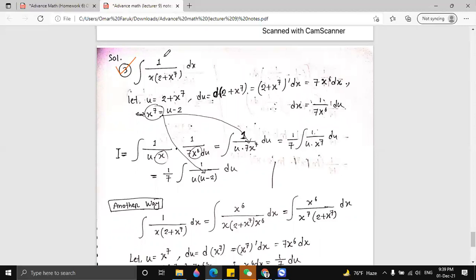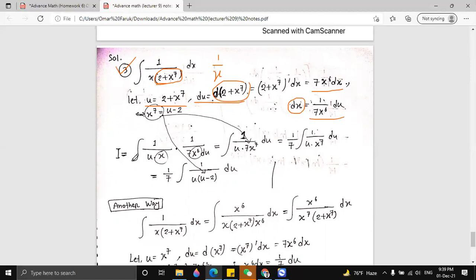So here we have 1 by x into (2 + x⁷). We don't know how to calculate this function. We know how to calculate 1 by x, but we don't know how to calculate 1 by x into (2 + x⁷). So we let u equal this, and we differentiate on both sides. This part will make 7x⁶ dx. So we keep dx on the left side and everything else on the right side. So we get this function.